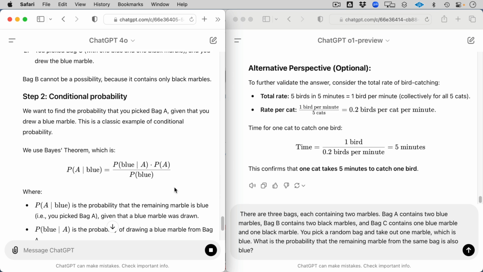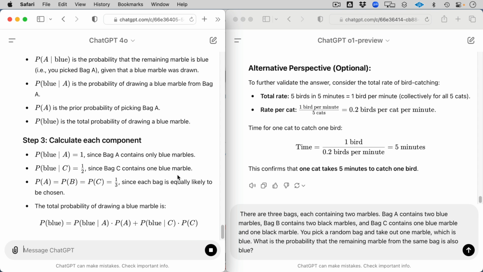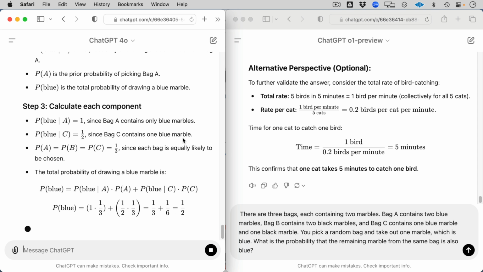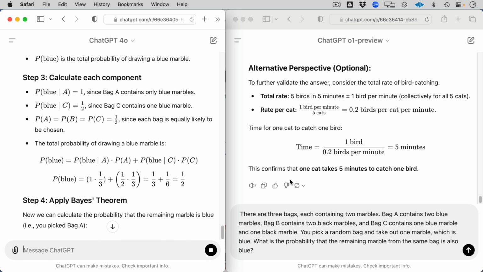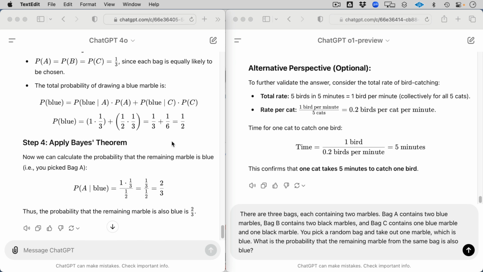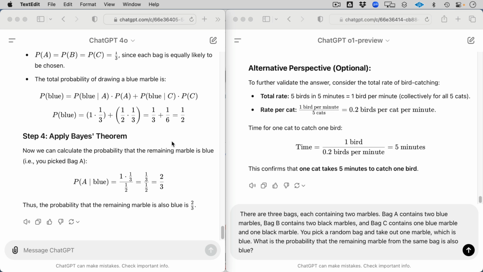Ooh, this one is doing a very O1 type breakdown. Love the calculations. We've seen this kind of stuff before in ChatGPT4. Oh, Bayes' theorem. That's interesting. So you don't have bag B because bag A has 2 blue marbles. So you would have picked either marble. If you think of it as 4 marbles in total from bags A and C, 3 blue and 1 black, that means you have a greater chance of picking another blue marble. So the probability that the remaining marble is blue is 2/3. So it's 2 out of 3 is what the answer is. So yeah, this is correct. Oh, really? Bayes' theorem. That's interesting.